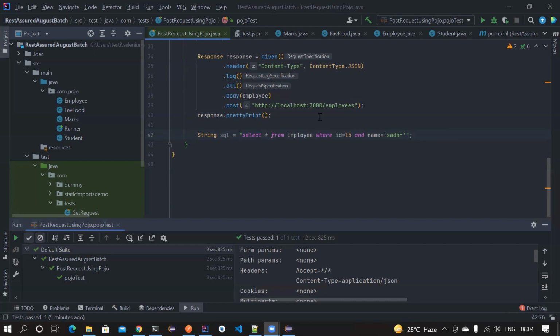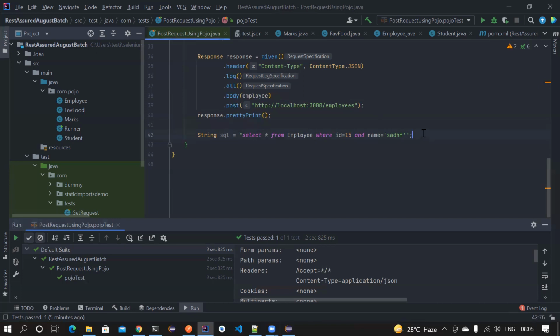No worries. Anything else? Then when do we use a .json file? If you can just give a brief idea about that. Like we are using a .json file for our body construction. Yeah, when do we use a .json file? I don't have any idea about that. Is there something called a .json file?